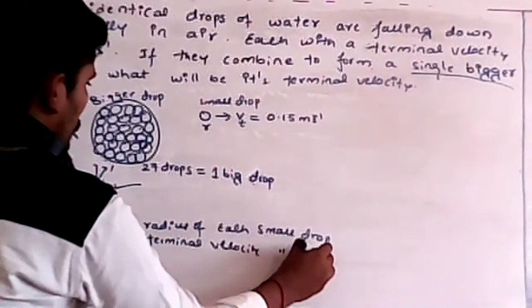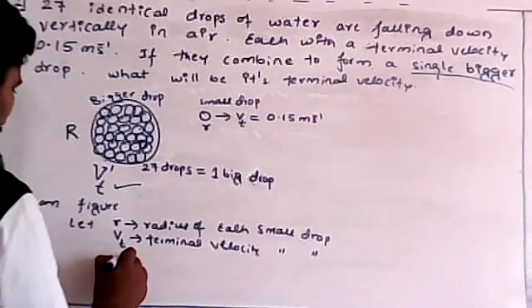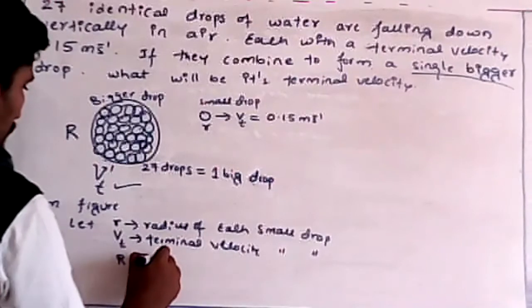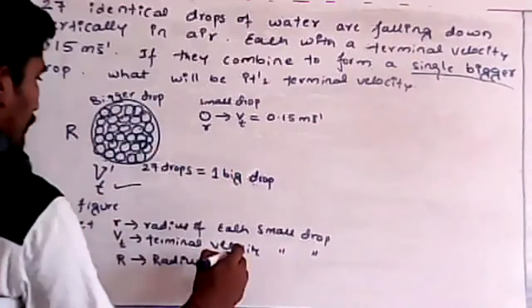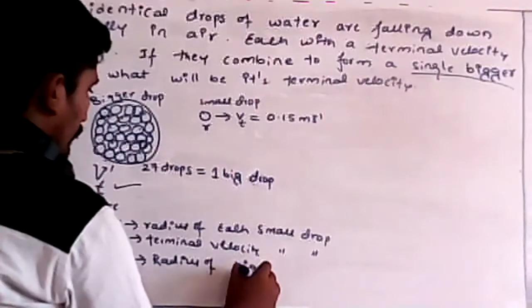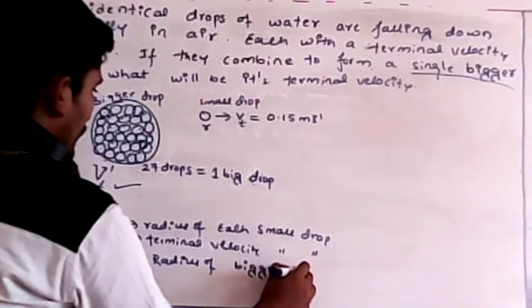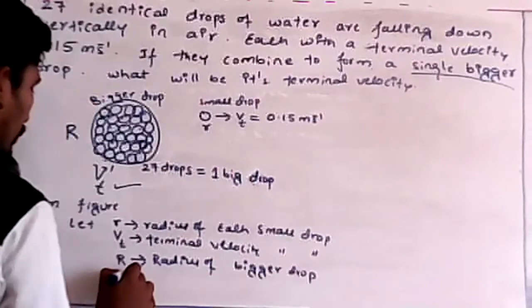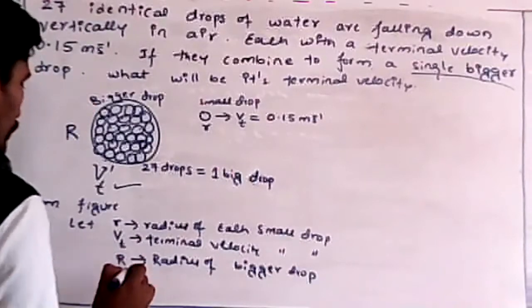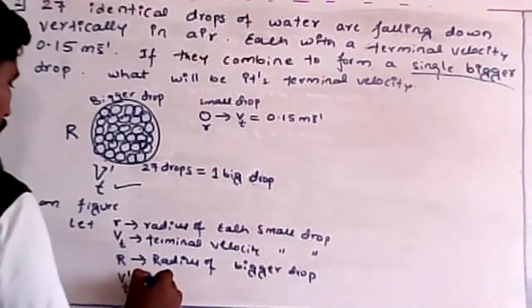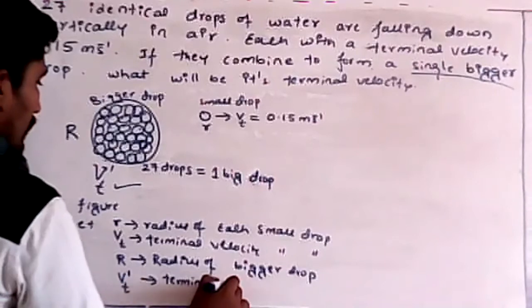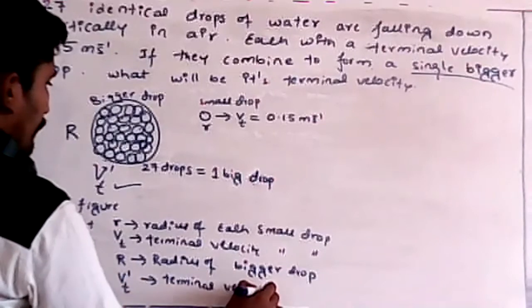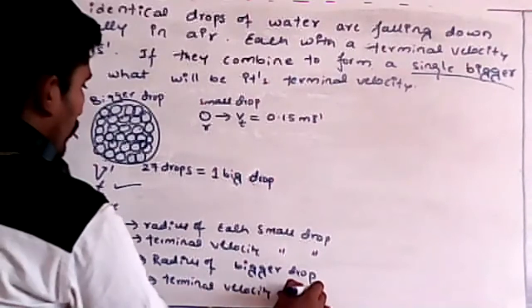Capital R is the radius of the bigger drop. Then what is the terminal velocity of the bigger drop? Let me take it as Vt dash. So this is the terminal velocity of the bigger drop.